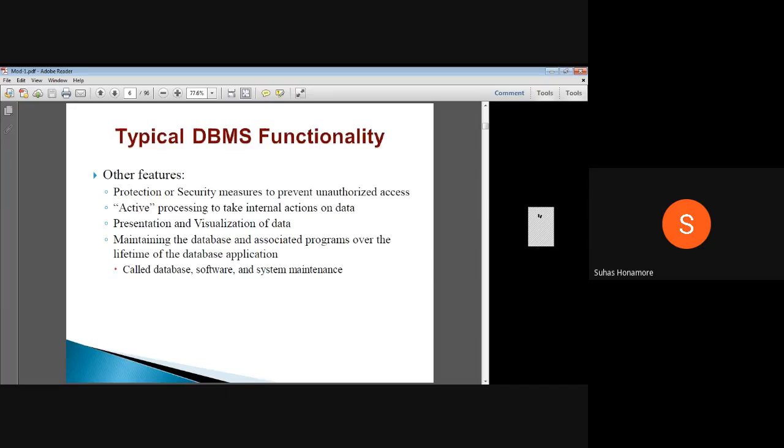For example, if you take a bank database, you can see only your account details. You can see how much money you have in your account, what FD you kept, and what your transaction histories are. If you go to the bank and ask the clerk, he can see yours also, and like you, n number of users will be there, and he can see all the users' data. And if you see the admin part, considered as the manager part, he can change that data also. So depending on the person, different visualization will be there.